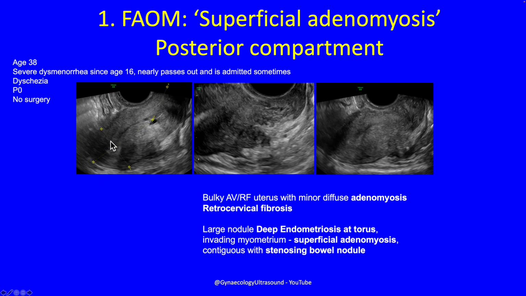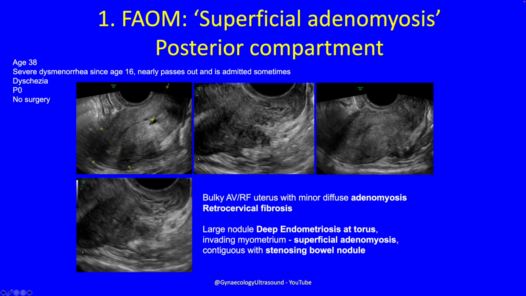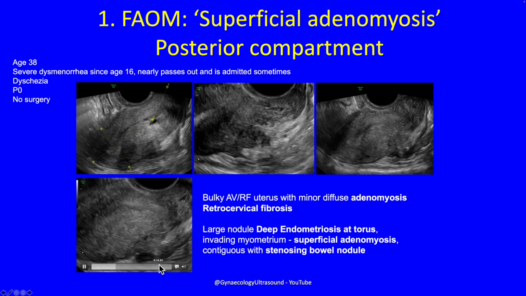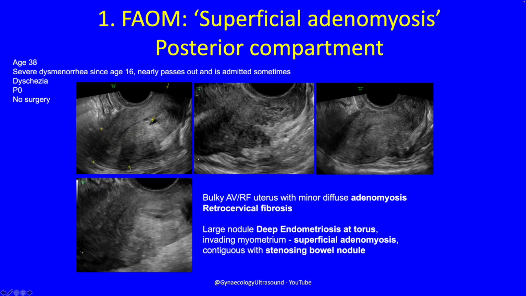There was a little bit of diffuse adenomyosis, but she had a large nodule of deep endometriosis at the torus invading the myometrium, causing superficial adenomyosis, and it was contiguous with a stenosing bowel nodule here. And you often find that the association of superficial adenomyosis and ligamentous and bowel nodules in the posterior compartment, that they run together. And here's a little video clip of that, and you can see it in a little bit more detail. There's the bowel nodule, this very dark hypoechoic nodule.